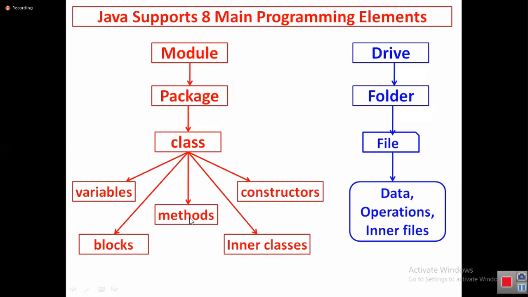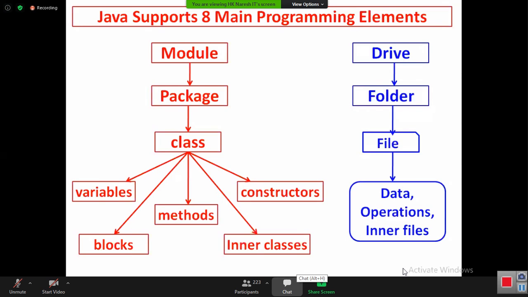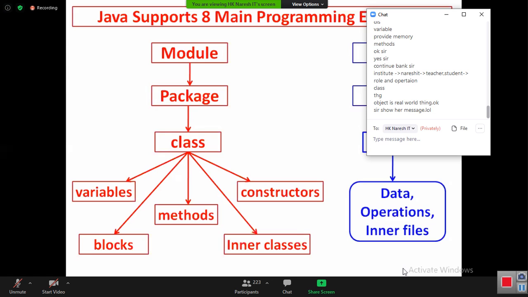To perform operations, we need what? Methods. Next point. Every object contains inner objects. Repeating again, every object contains inner objects. Now those inner objects are created by using inner classes. So first you need to get this clarity. After you get this clarity on this class and its members, then I can take you into more details. Today, I want to stop the session here. So did you get clarity on all these points?